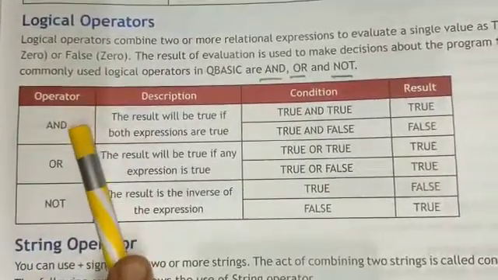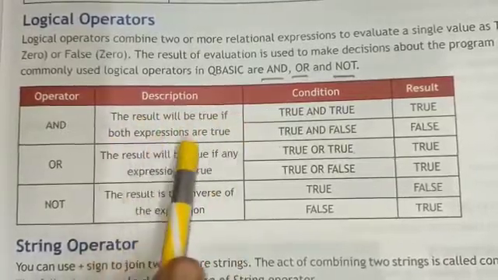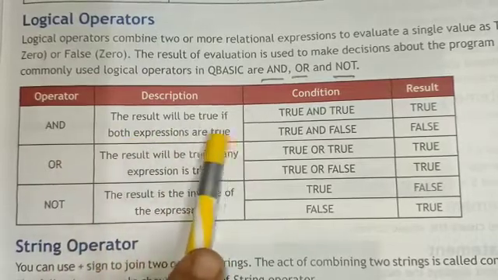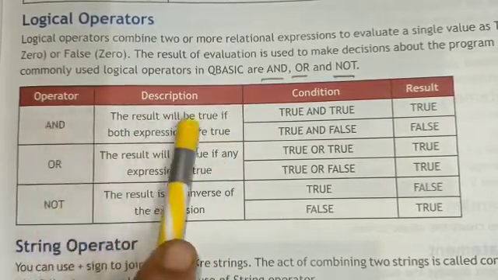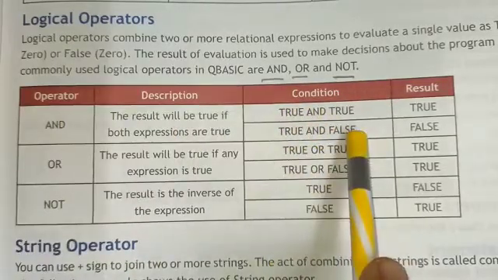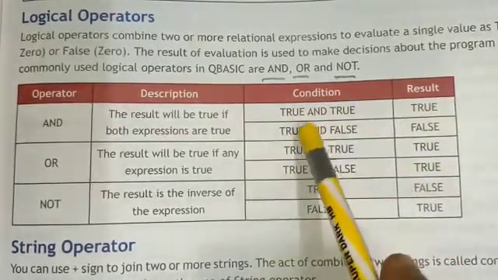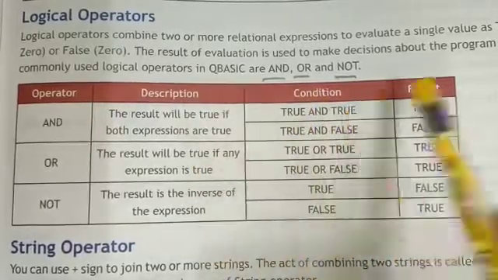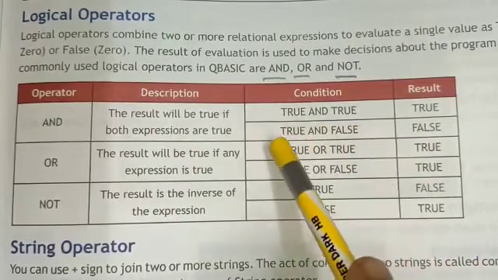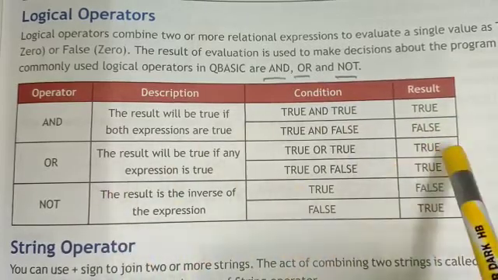For the AND operator, the result will be true if both expressions are true. The condition could be true and true, or true and false. If both expressions are true, the result will be true. If one is true and another is false, the result will be false for the AND operator.